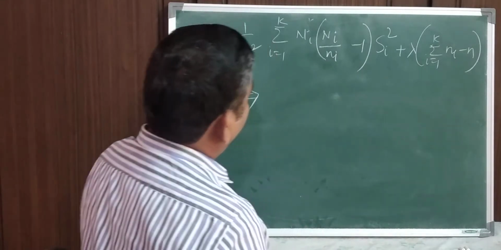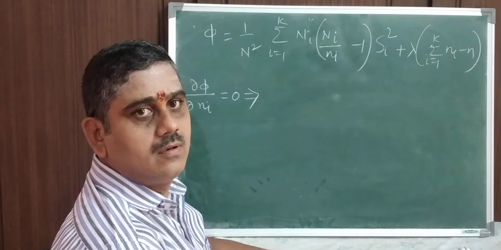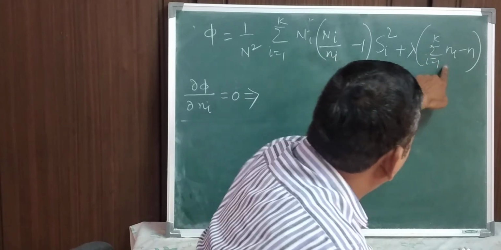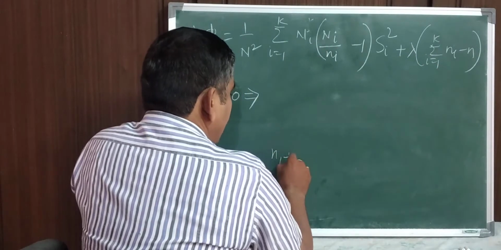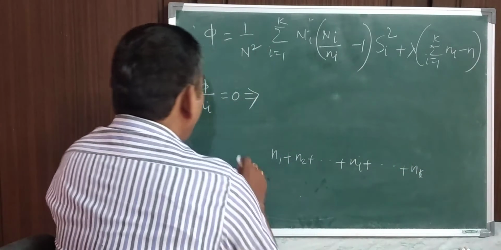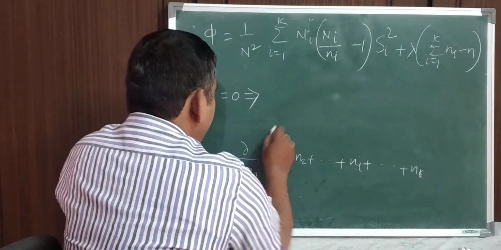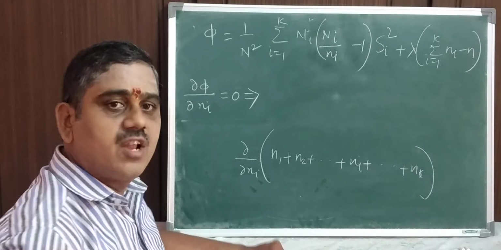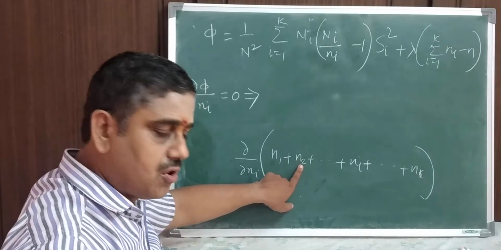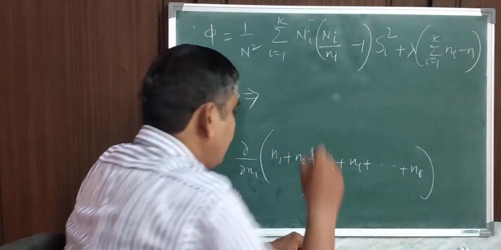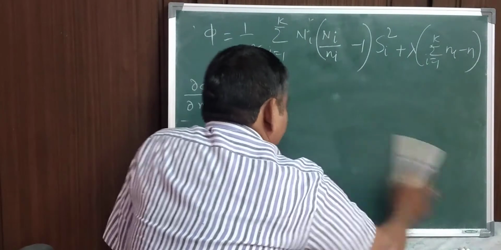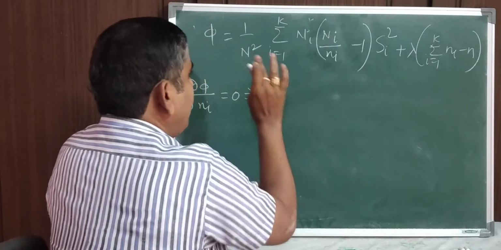You come over here. You see the differentiation is for the ith value. I will tell you this particular factor so that you can understand very easily. The summation is n1 plus n2 plus and so on plus ni plus and so on plus nk. If you differentiate dou by dou ni, the differentiation of n1 is 0. The differentiation of n2 is 0, as it is a constant. The differentiation of ni with respect to ni is 1. Do you understand? Similarly, I also write this one.